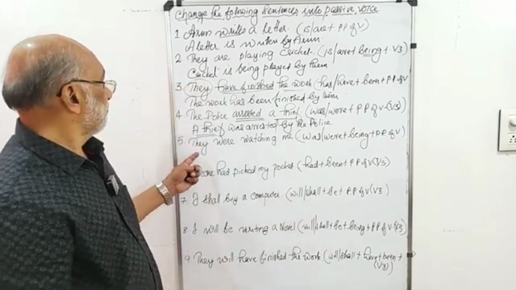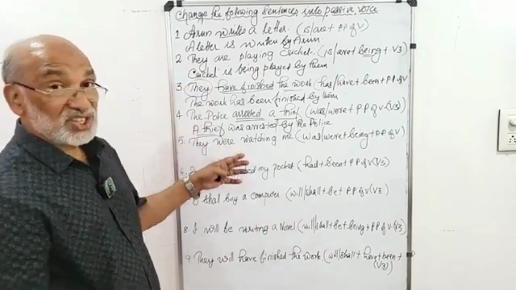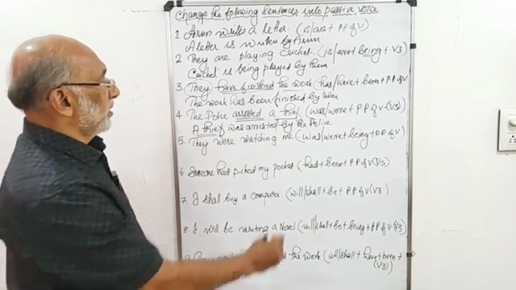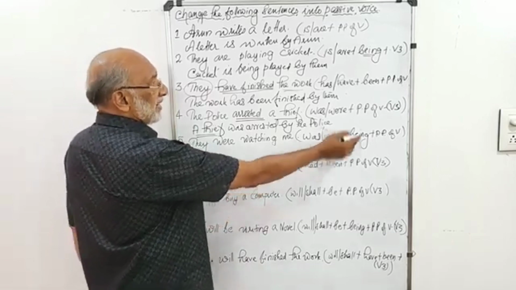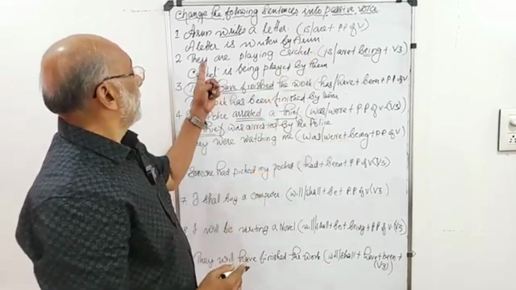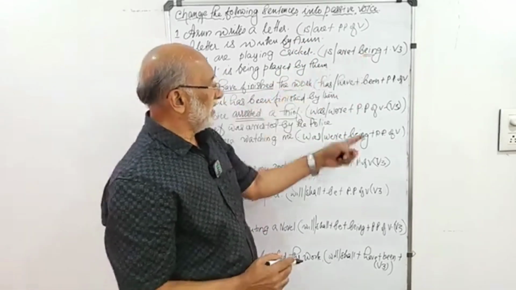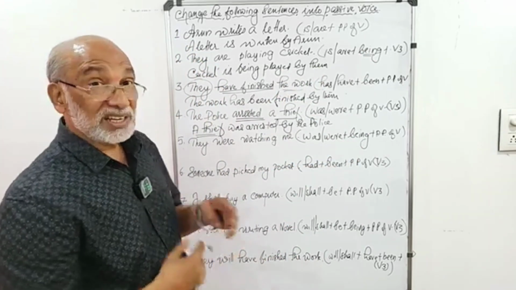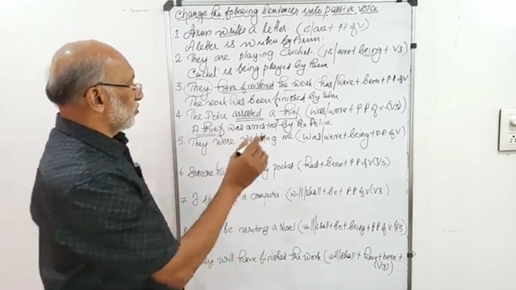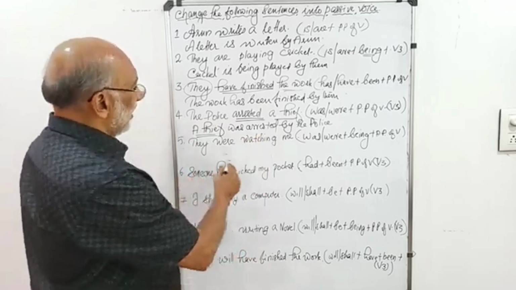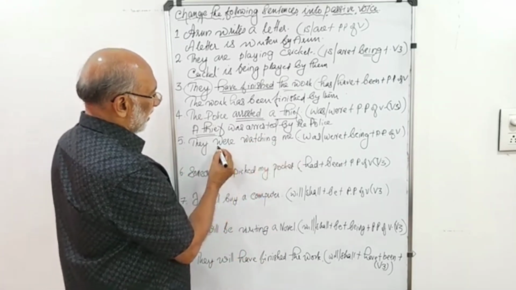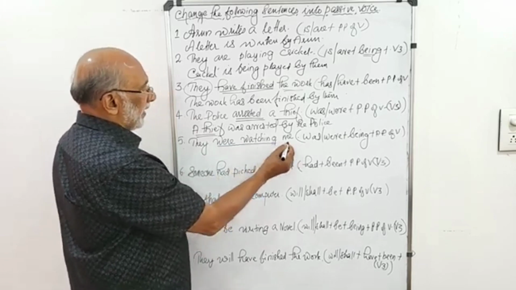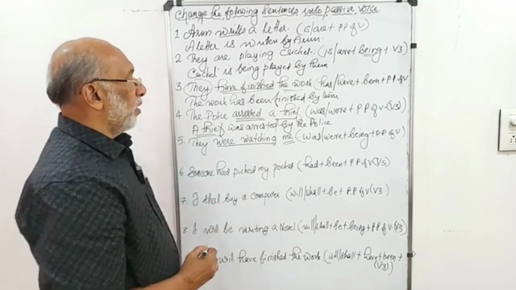Now coming to the past continuous tense, was or were plus being, as in the case of present continuous. Being is a necessary part of the passive structure in all the continuous tenses, so we cannot avoid it. So they were watching me. Were watching is the verb and me is the object.